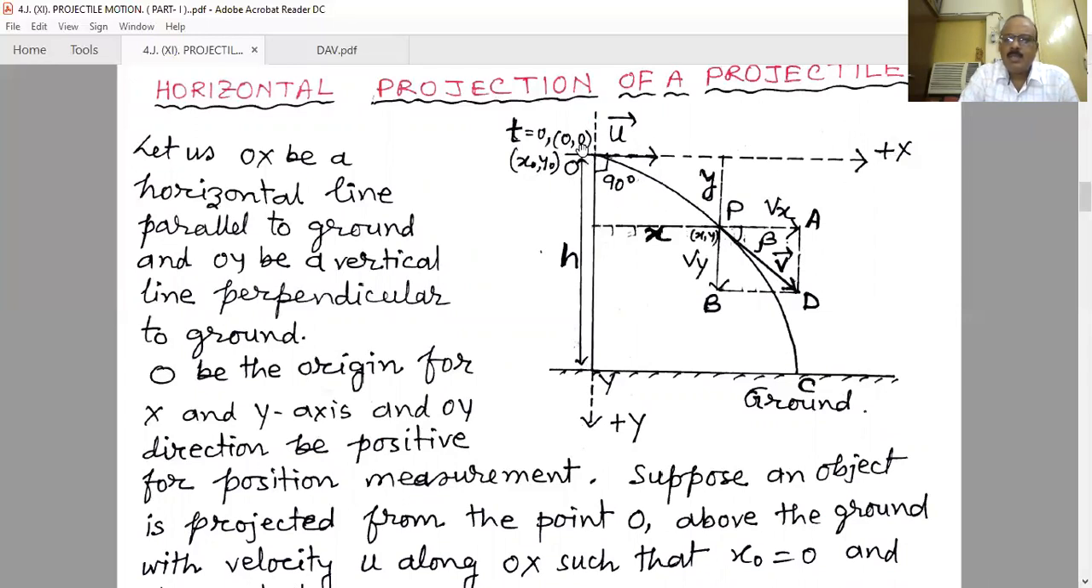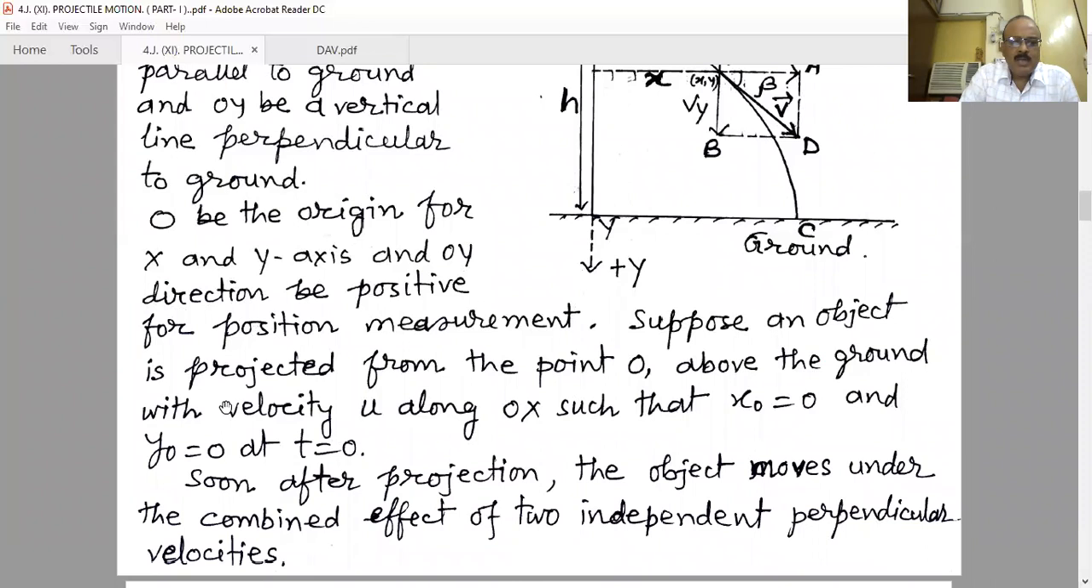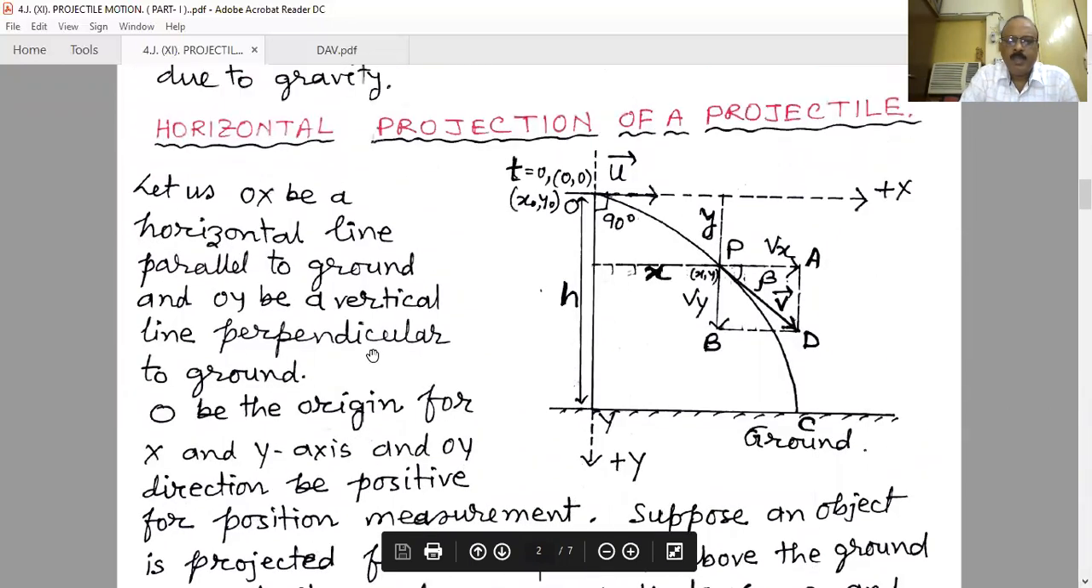But in case of x, left to right, that means along this OX, it is taken as the positive direction. Let O be the origin for the x-axis and y-axis, and the OY direction be positive, meaning the vertically downward direction is taken as positive for measurement. Suppose an object is projected from the point O above the ground with velocity u along OX, such that x naught is 0 and y naught is 0 at t equals 0. That means at the initial time, when it is projected, we consider the time t to be 0.